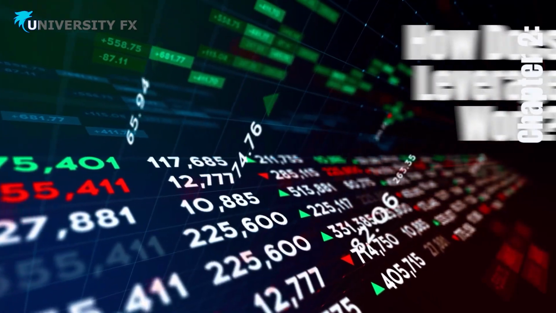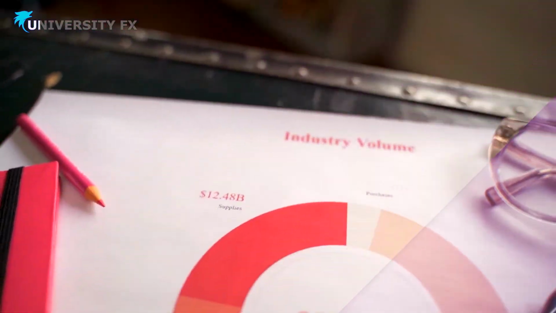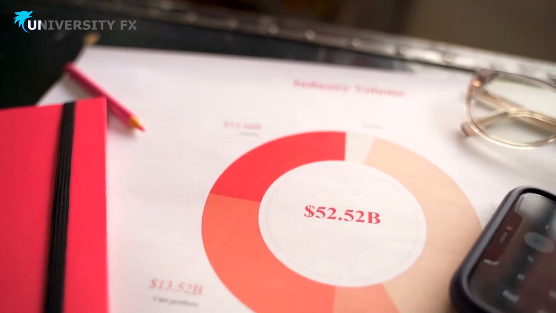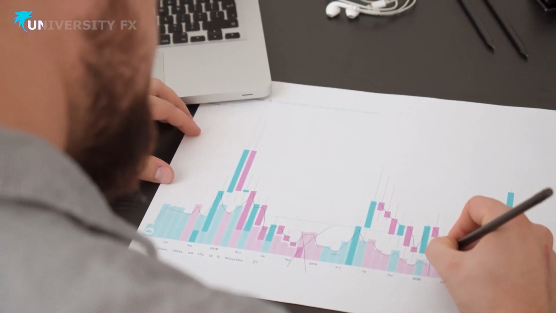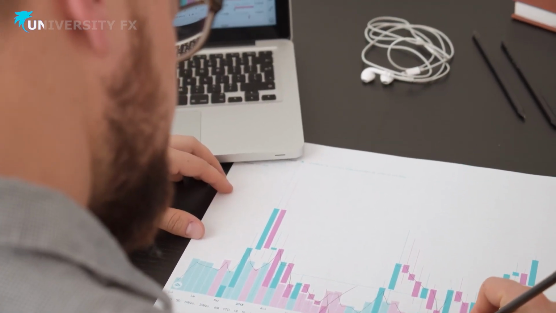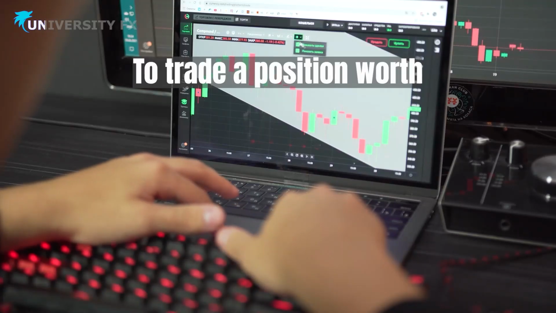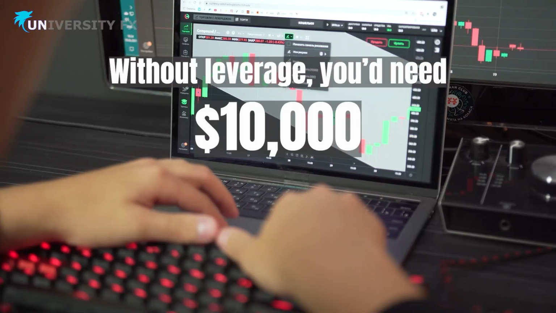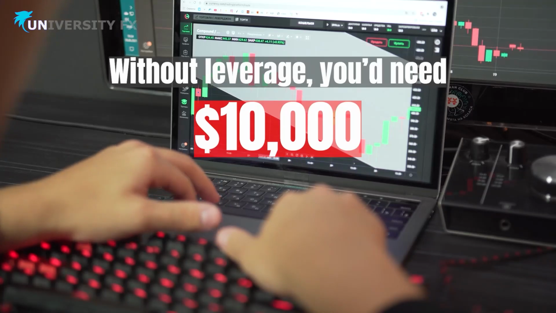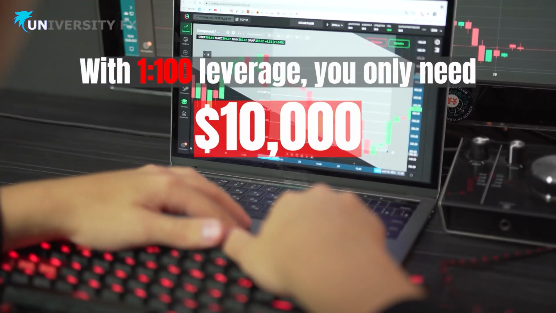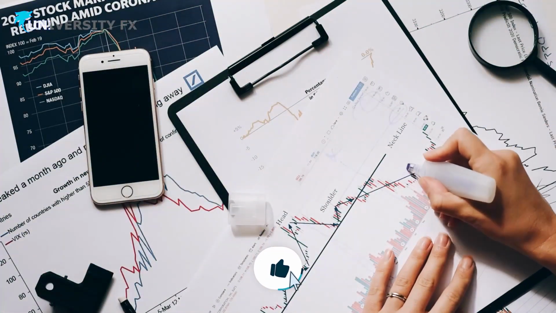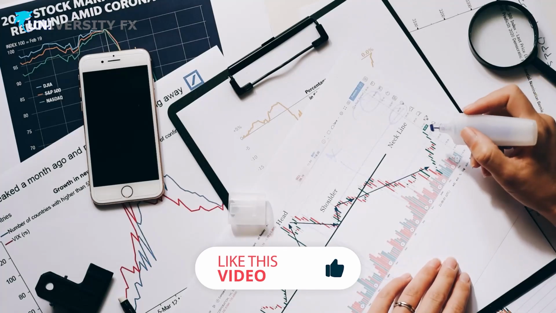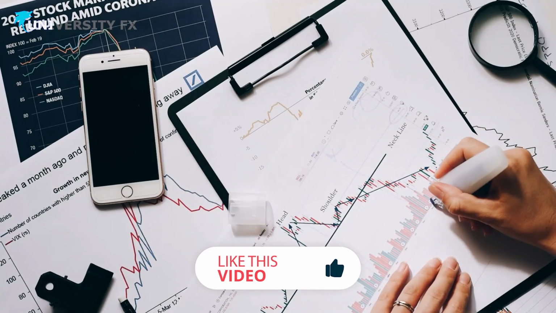Chapter 2. How does leverage work? Leverage is directly tied to margin. Margin is the portion of funds you need to keep in your account to open a trade. When using leverage, the broker uses this margin as collateral. Practical example: to trade a position worth $10,000, without leverage, you'd need $10,000 in capital. With 1 to 100 leverage, you only need $100 in margin. This system enables you to trade larger positions with less money. However, while leverage can magnify your profits, it can also increase your losses proportionally.